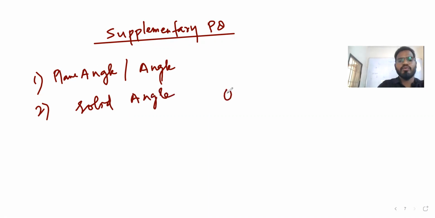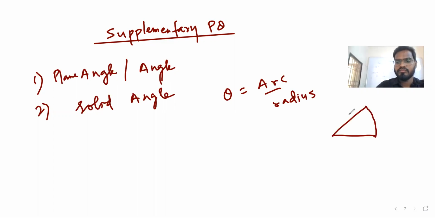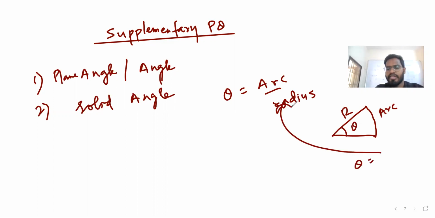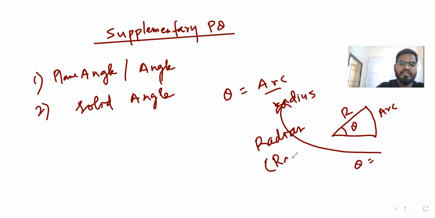Angle theta, if you want to find it, is arc by radius. So theta is arc by radius, and the unit is radian, written as rad. Okay, solid angle, right? Solid angle is a 3D angle. Example, let's take a cone.